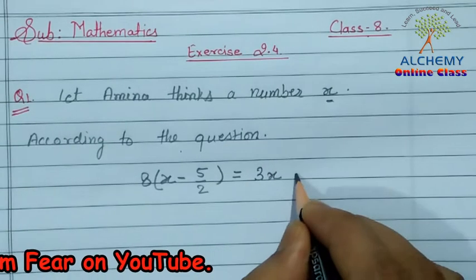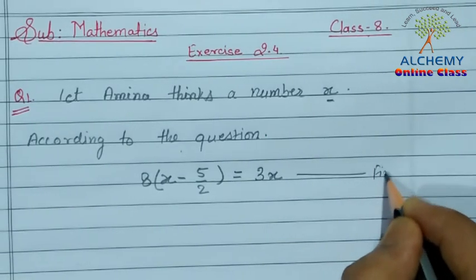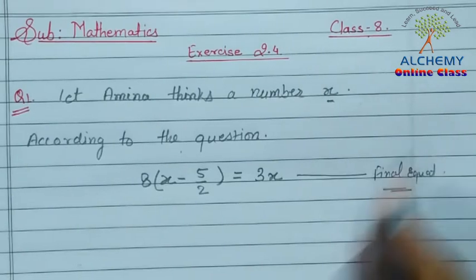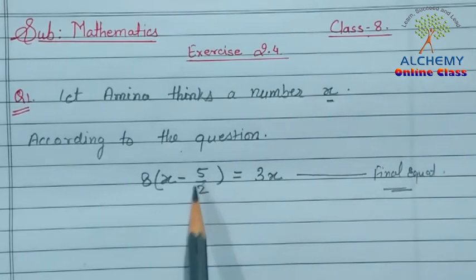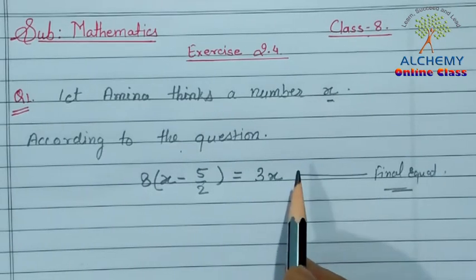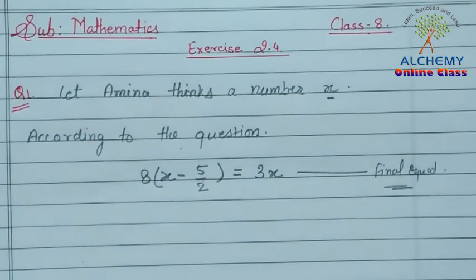Okay, so this is the final equation that we got here. We have to solve this equation to find the value of x. So let's solve the equation.